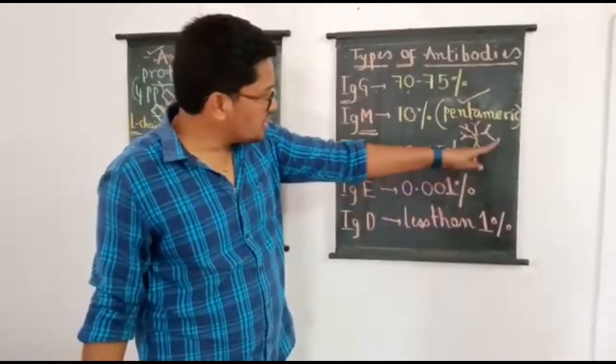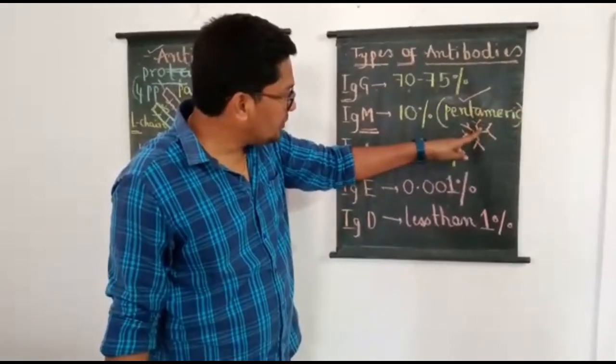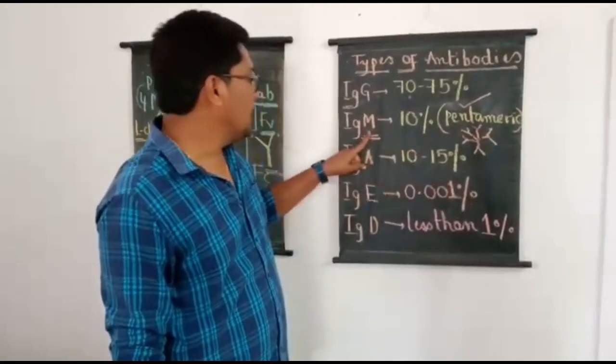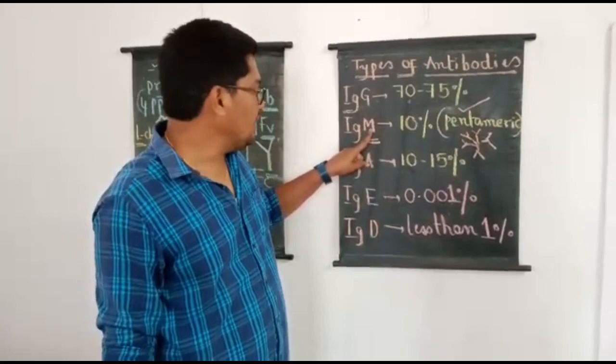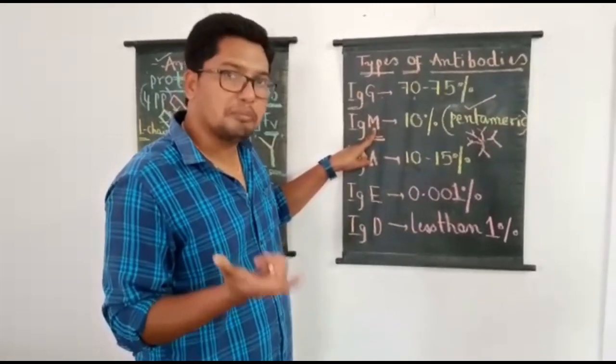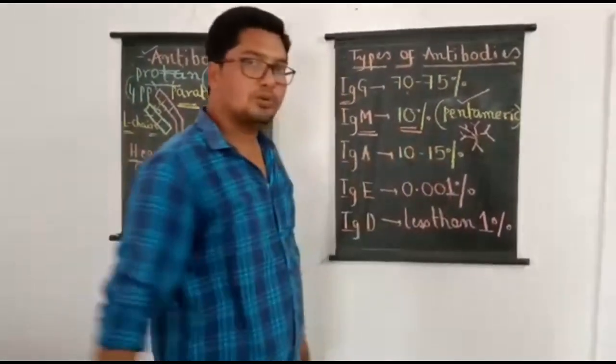So when 5 Y-shaped molecules aggregate into a single unit, this pentameric unit can bind with a minimum of 10 antigens. That's why IgM are said to be multivalent, and due to their heavy size you can remember they are macro, and they form almost 10% of the total antibodies.